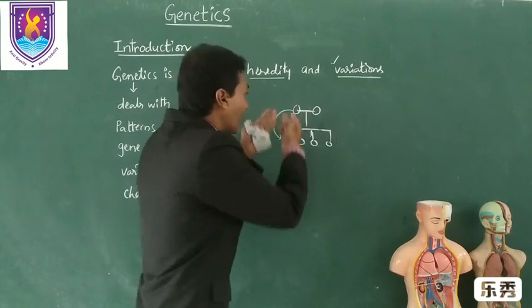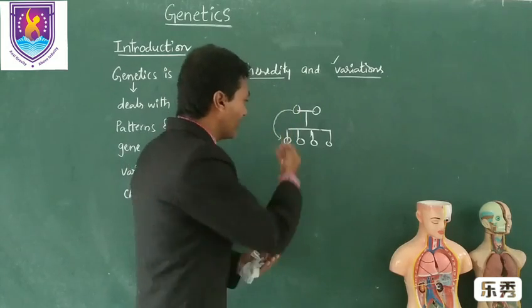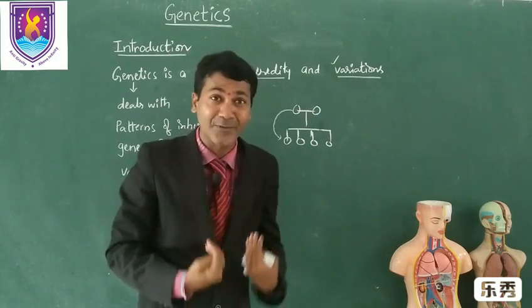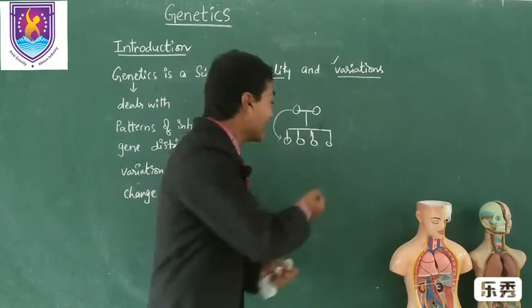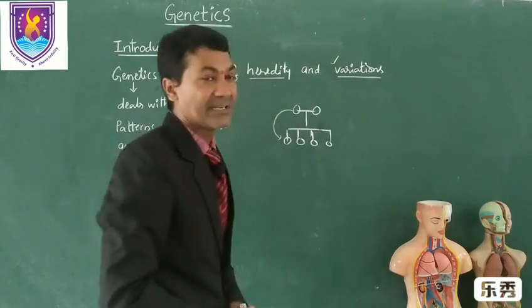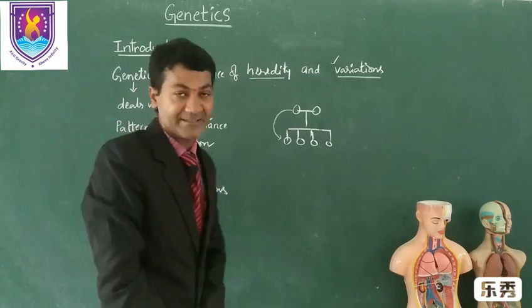We are not exact copies of our parents, right? We will show some characters of our father, we will show some characters of mother, or we may get both characters. But we are never a Xerox copy of our parents. This difference is known as variation. So genetics is a science that deals with heredity and variations.